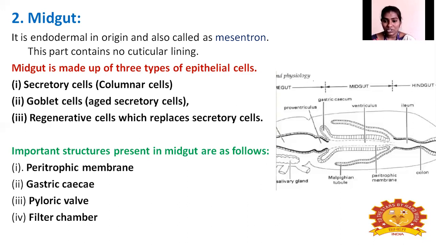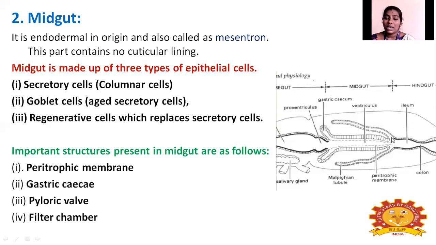Next is the gastric caecum, a finger-like growth. Next is the pyloric wall, which is not denoted in this diagram, but the wall is at this end.